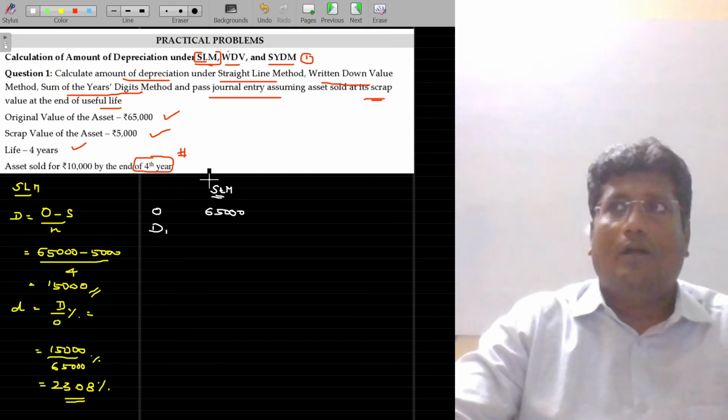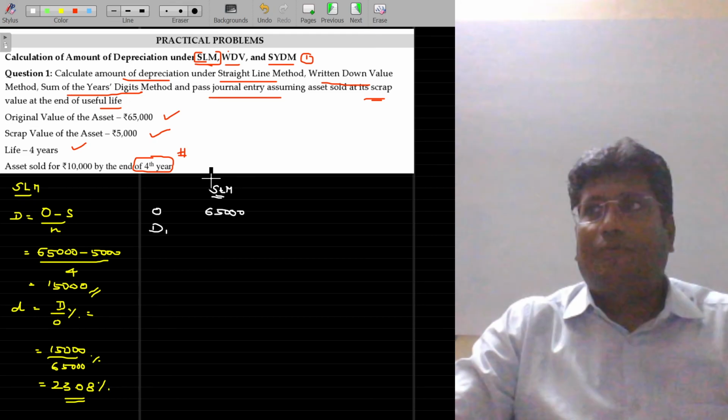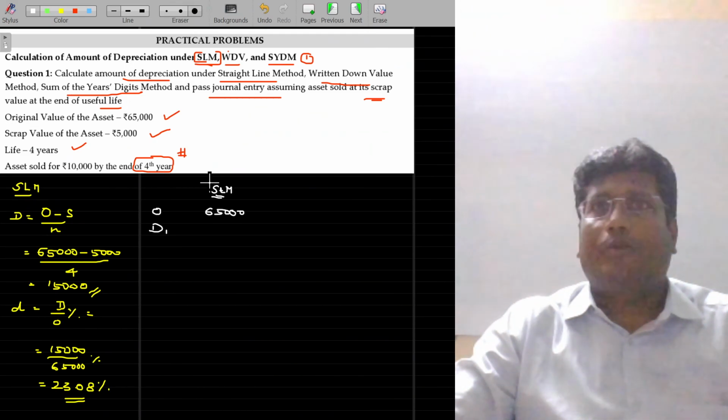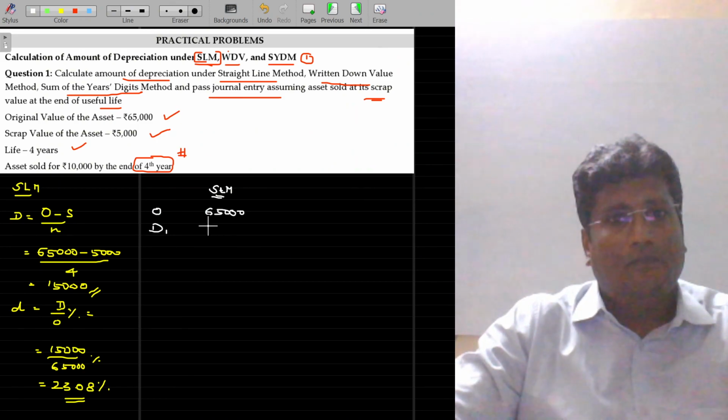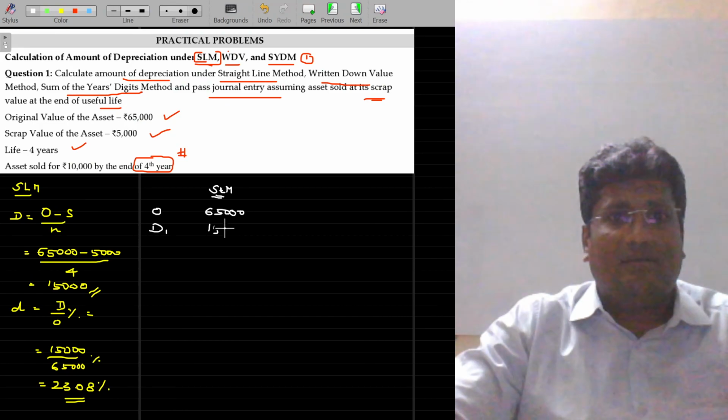Straight line method of depreciation is nothing but applying the rate of depreciation on the original value. The original value is 65,000, and 23.08% applied on that gives 15,000. Am I right? Verify. Use a calculator.